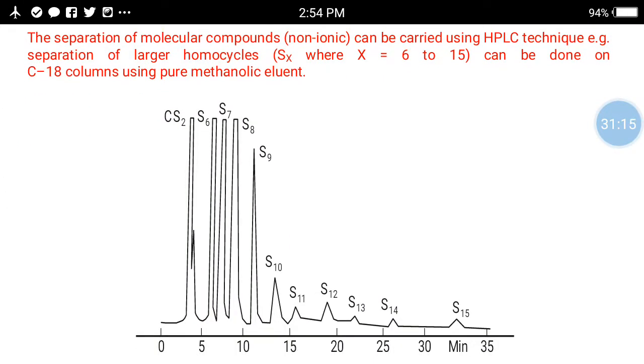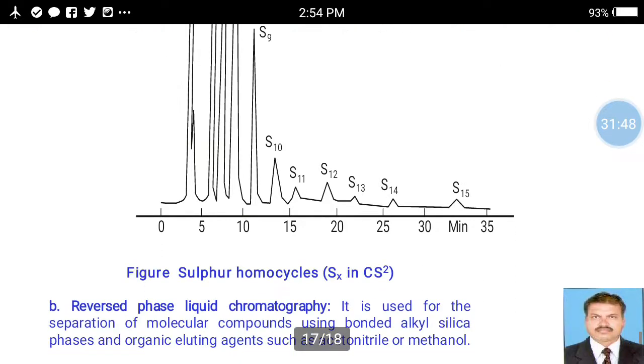Then HPLC is also useful for the separation of molecular compounds, that is non-ionic, which can be carried out using the HPLC technique, that is separation of large homocycles, such as sulfur, which has a number of forms S6 to S15, can be done on C18 columns using a pure methanolic eluent by using HPLC.